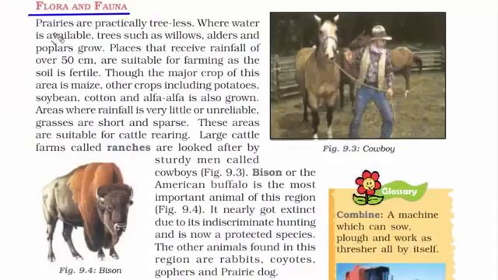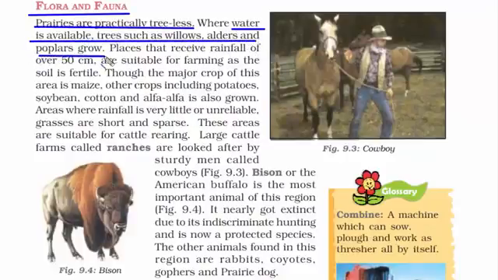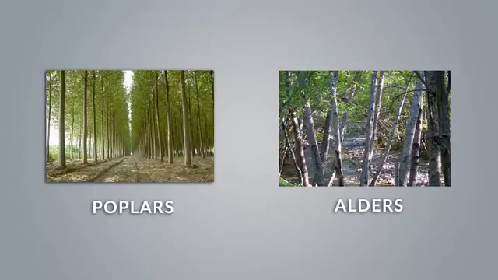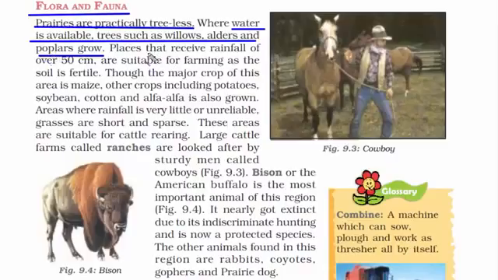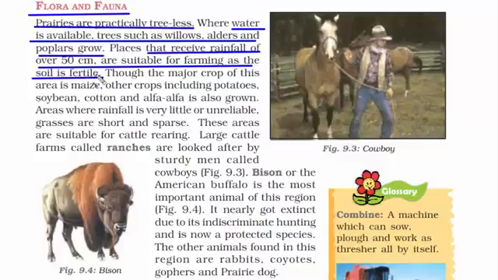Now let's read about the flora and fauna of this place. Since it's a grassland, there will be no trees over there, so prairies are practically a treeless place. But water is available, so you will have some sort of trees like willows, alders and poplars. They're not as big as a banyan tree or other trees which are heavily spread out. These are very thin, their bark and stem is very thin. And here the rainfall is also very moderate, which is around 50 centimeters, so the soil is very fertile. If the soil is fertile, then it is also suitable for farming.